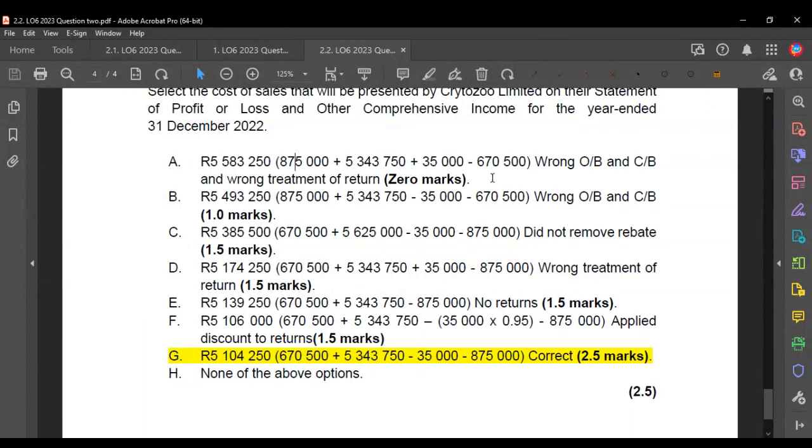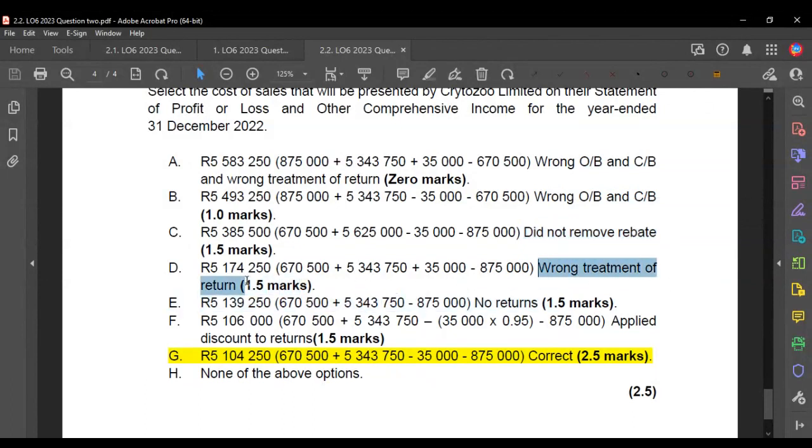The first one is wrong because someone has incorrectly treated the opening and closing balance. Instead of adding the opening balance and minusing the closing balance, they did the opposite. They added the closing balance minus the opening balance. And then they also didn't know what to do with the return, so they added the return to cost of sales. That's wrong. Option B, they just did the balances incorrectly. Then C, they didn't remove the 5% rebate.